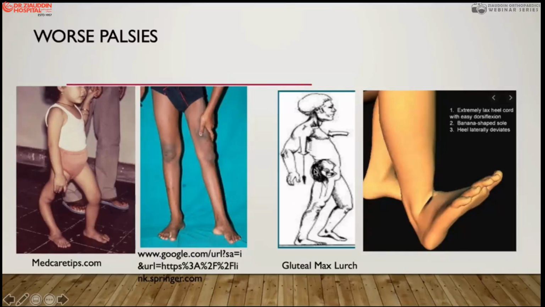The third deformity, which is worst, is the paralysis of gluteus maximus, and it produces a gluteal lurch. It is very difficult to treat these children with the recurvatum deformity and the gluteal lurch. And the fourth deformity is the calcaneus deformity, where there is rigidity of the Achilles tendon, tibialis anterior and the other muscles are stronger, so they produce a calcaneus deformity. So these are the worst deformities in terms of treatment.